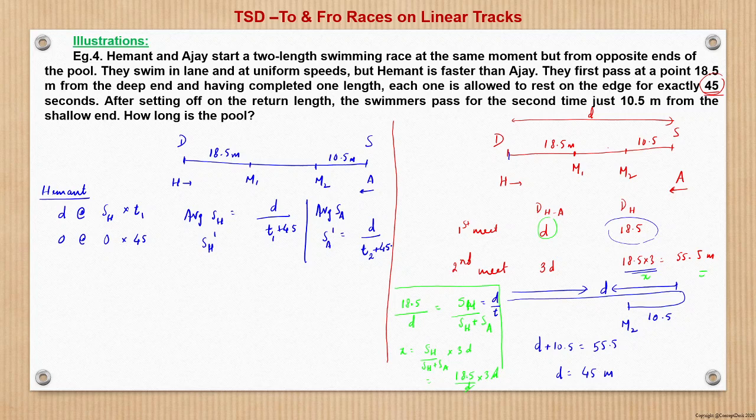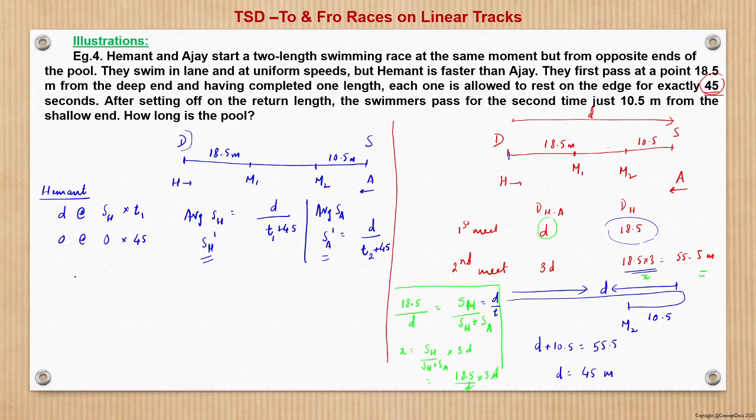So now see again. Basically we can say that Hemant starts from the deep end and reaches the shallow end. So this whole journey he covers at an average speed of sh dash, right, which is this much. And Ajay starts from the shallow end, reaches the deep end, before reverting towards s, he has covered that distance with an average speed of sa dash, right?